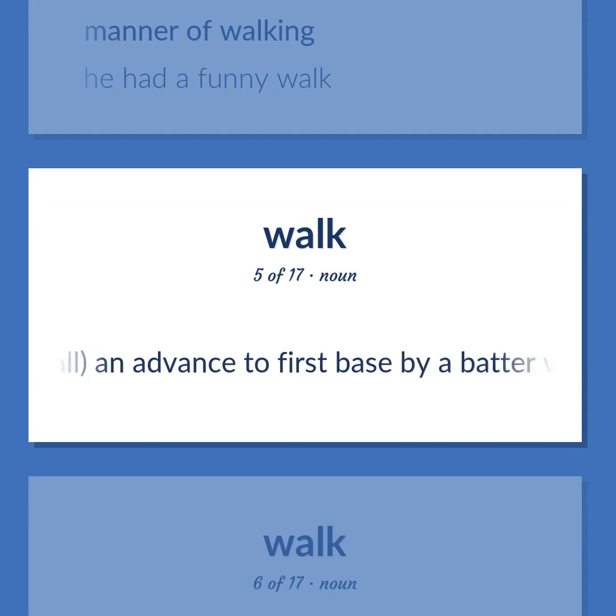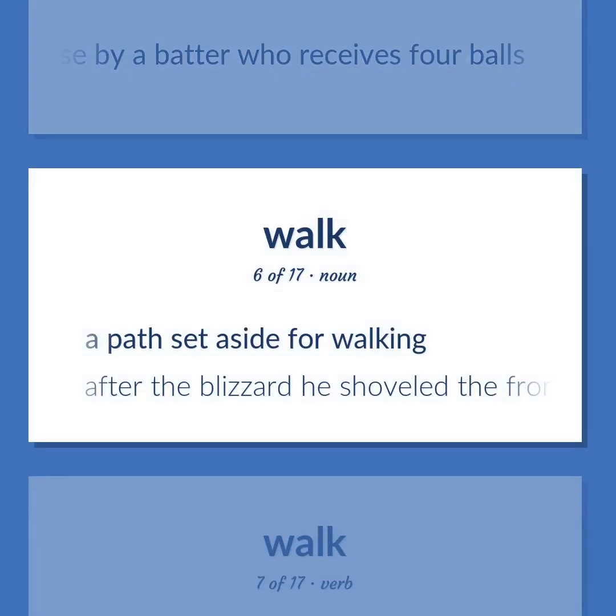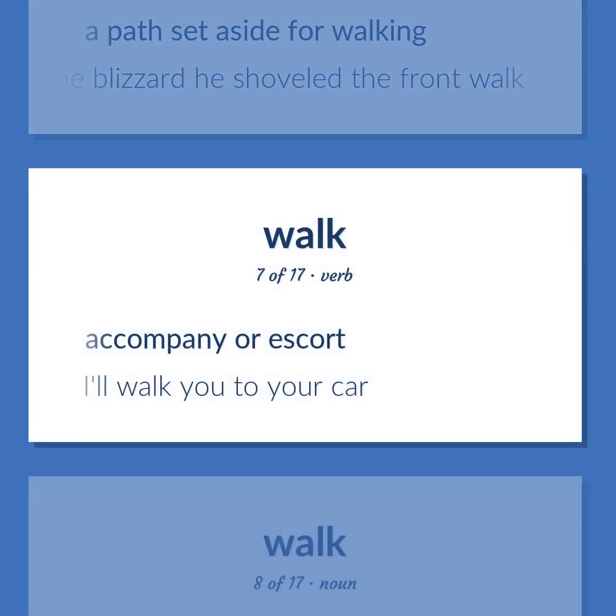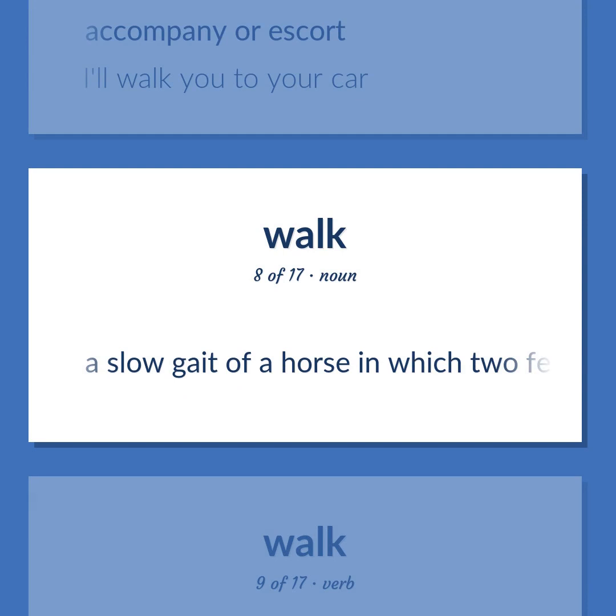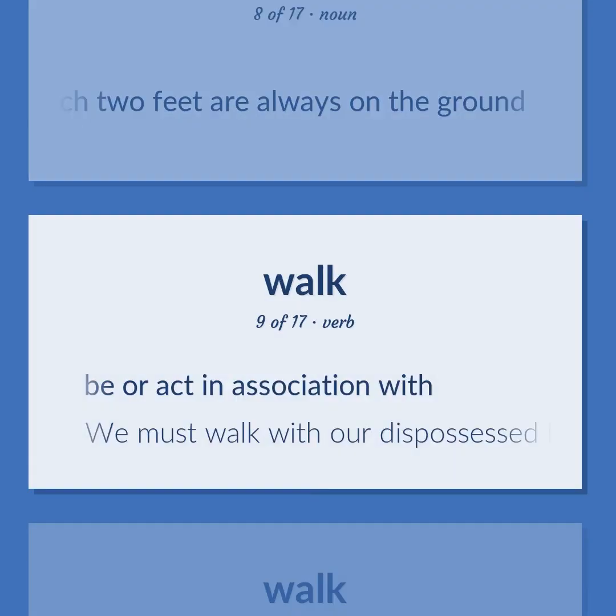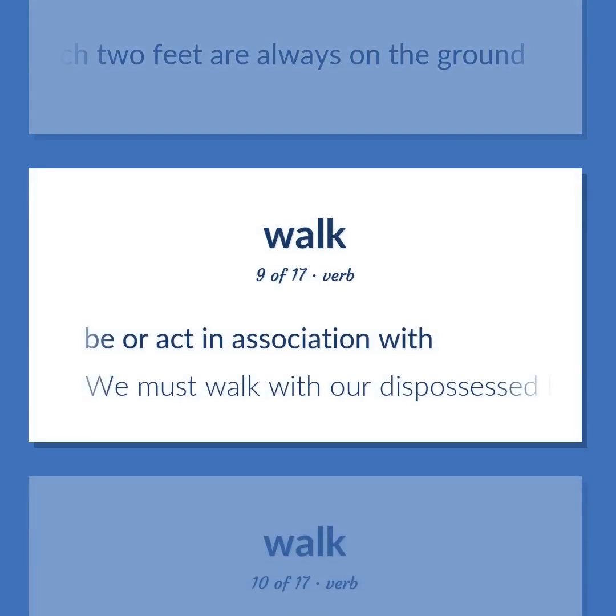Baseball. An advance to first base by a batter who receives 4 balls. A path set aside for walking. After the blizzard, he shoveled the front walk. Accompany or escort. I'll walk you to your car. A slow gait of a horse in which 2 feet are always on the ground. Be or act in association with. We must walk with our dispossessed brothers and sisters.